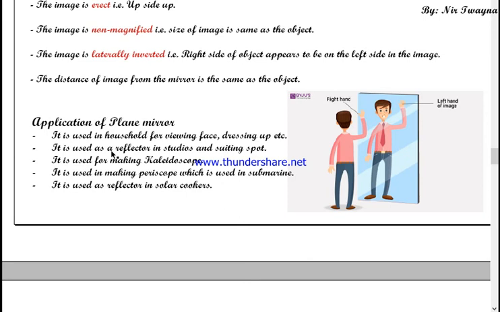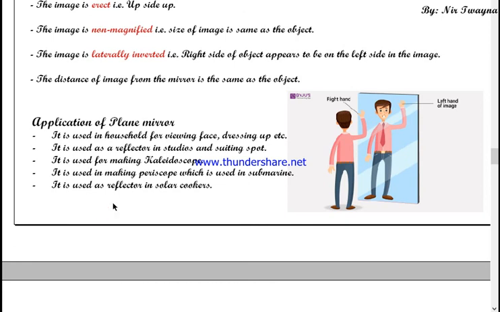if you make your braids, or if you arrange your dress, then what you do, you stand in front of a mirror and see that everything is perfect or not, if your hair is braided perfectly or not, if your dress is perfectly managed or not, if the knot of your tie is okay or not, and if your belt is buckled up or not.